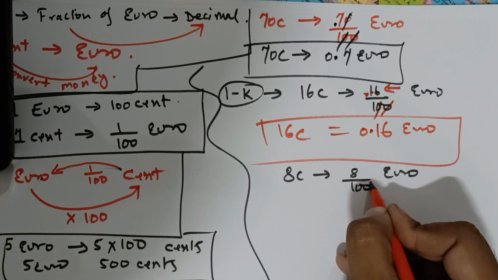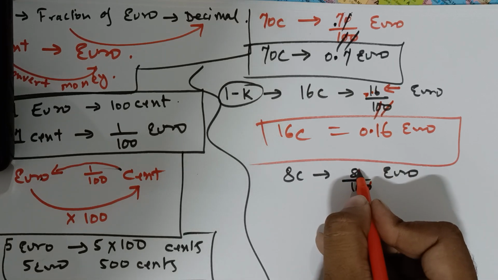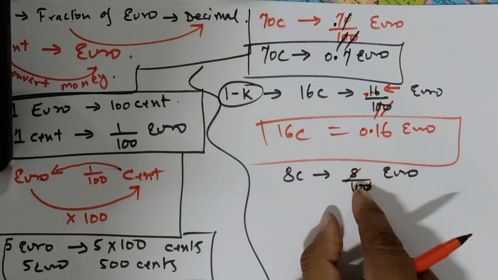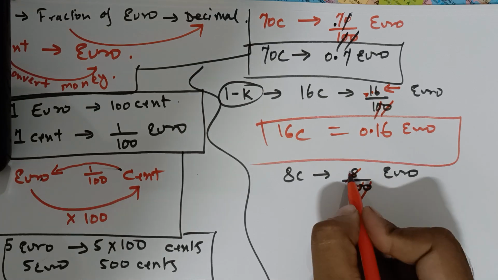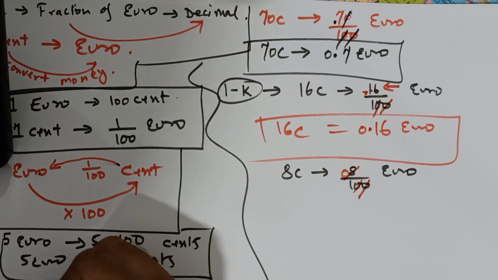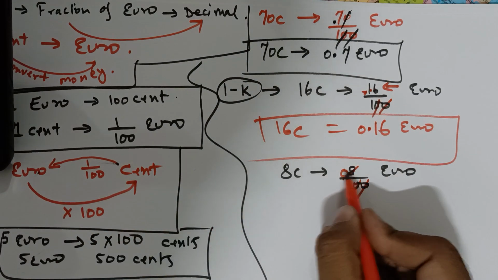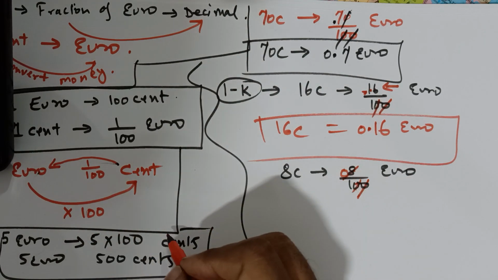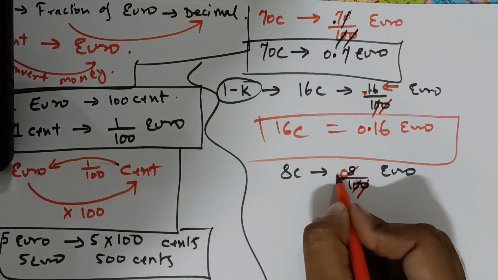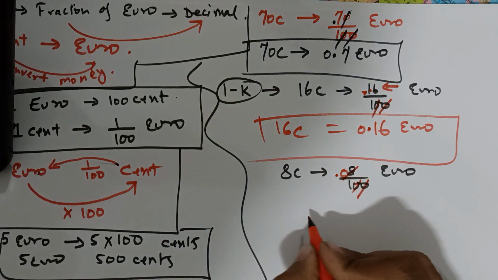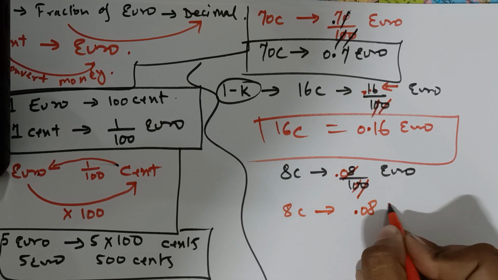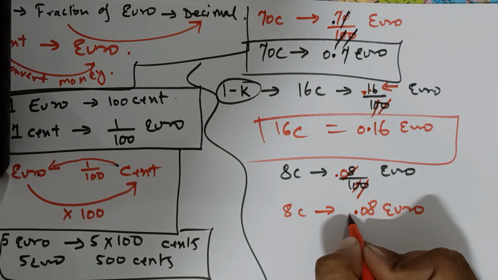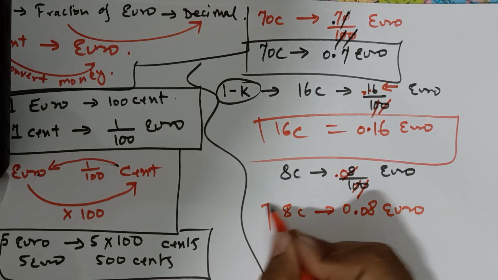Cancelling 1 zero, the 8 comes back, and one more zero remains, so you put the 0 again, because before 8 there is no number. Now put the decimal. 8 cent is 0.08 euro.